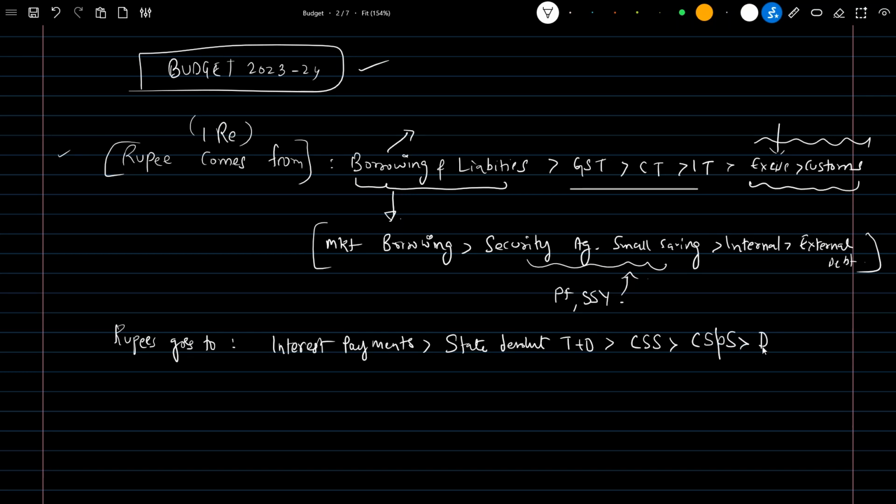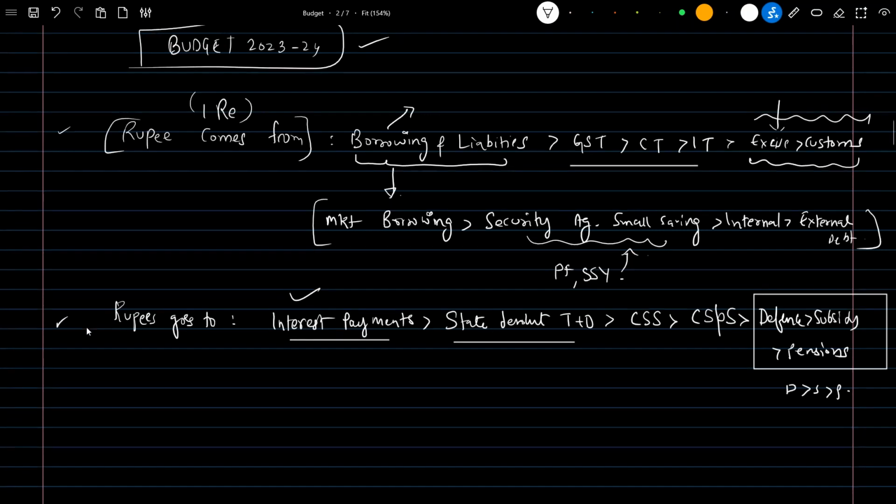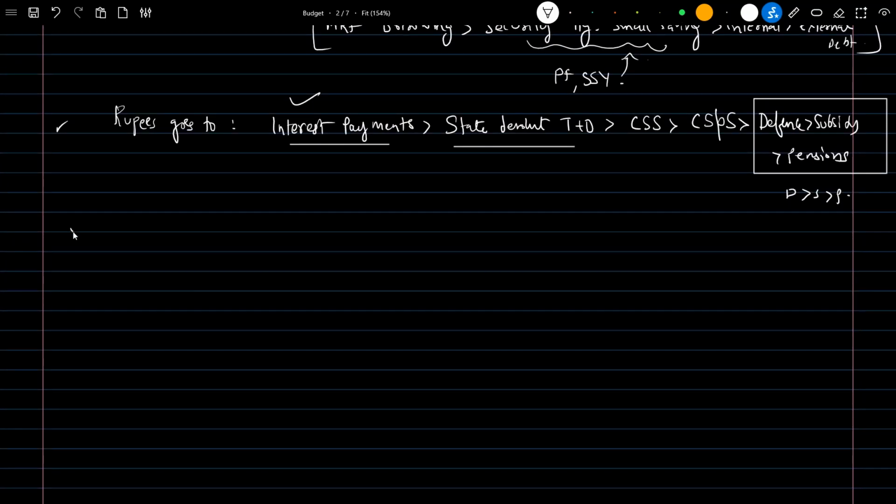Then comes defense, subsidy, and then pension. This order is also important: defense, subsidy, pension, something like DESP, you can remember it like this. Why are interest payments first? Because the borrowings are higher. After interest payments, it is the state devolution of taxes as per the Finance Commission recommendations. Now we understand where the rupee comes from, where it goes, and the trend of both. Next, coming to subsidies.